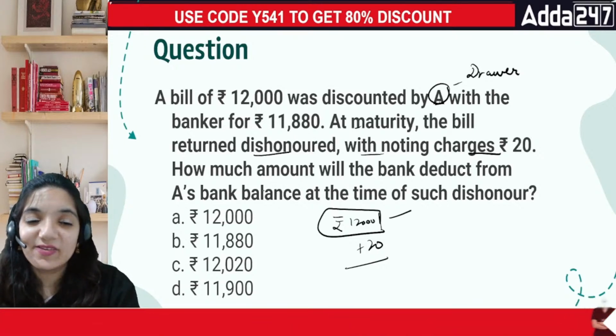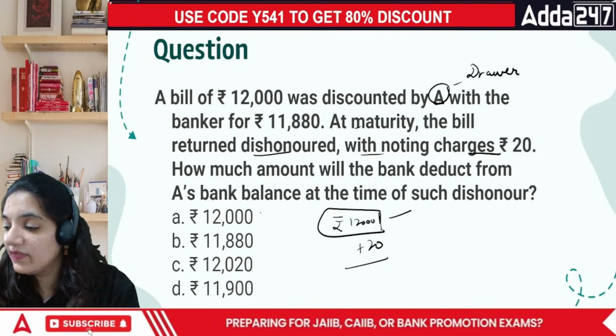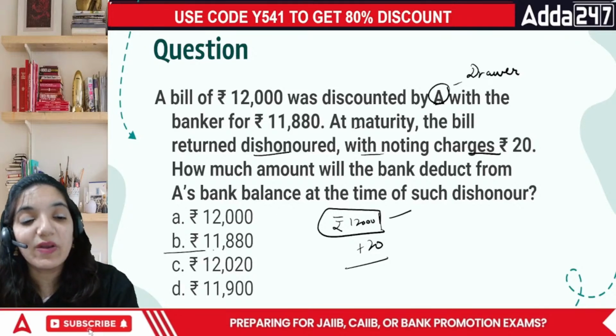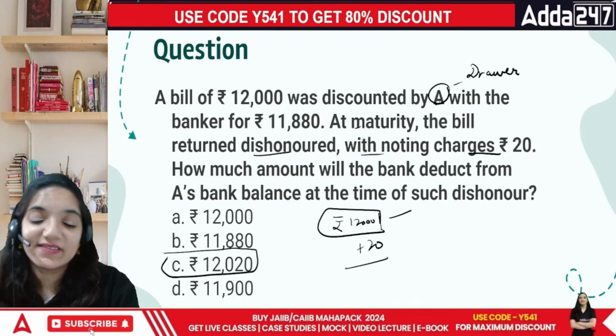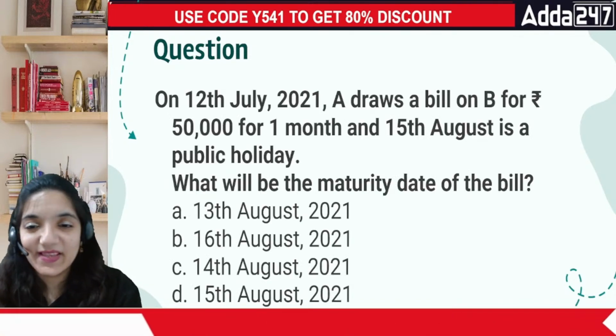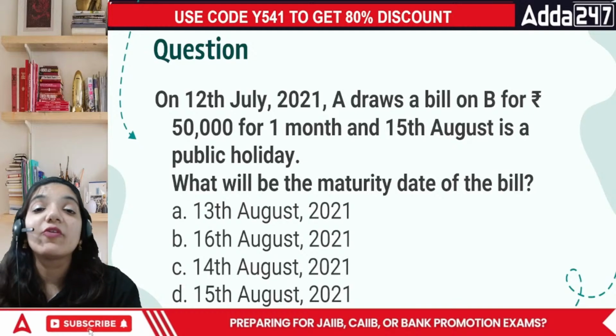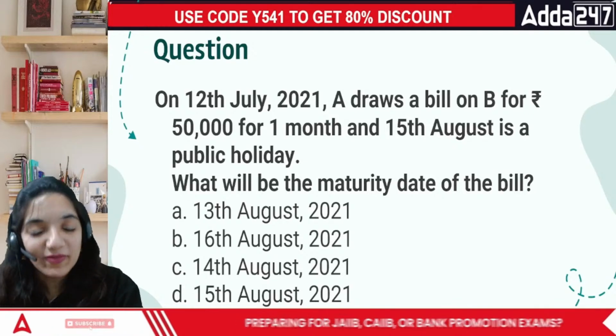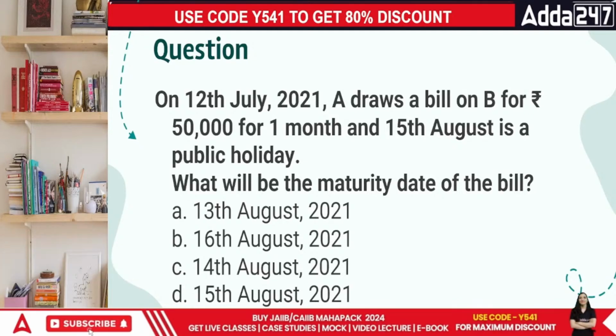Done. Let's look at the next question then. The correct answer in this question is 12,020. Done, everyone. Next question. This is a specific question from the bills of exchange. Okay, everyone. Next question, tell me.